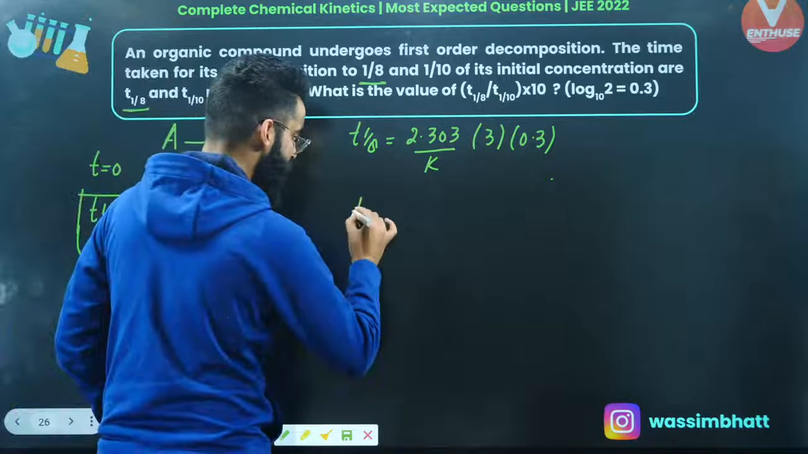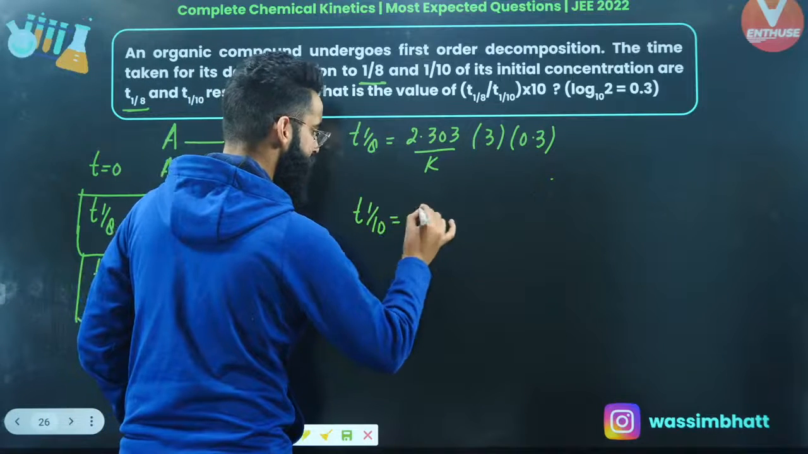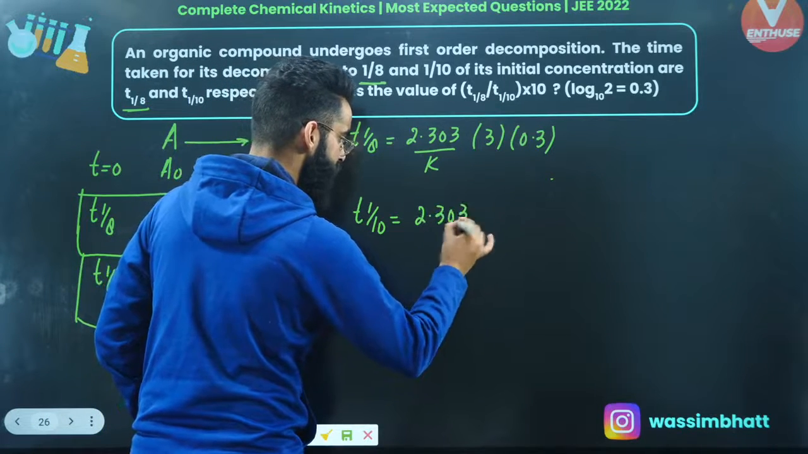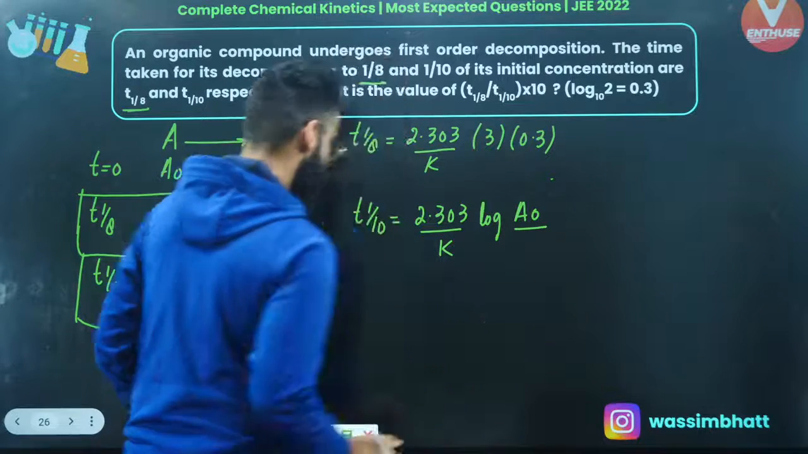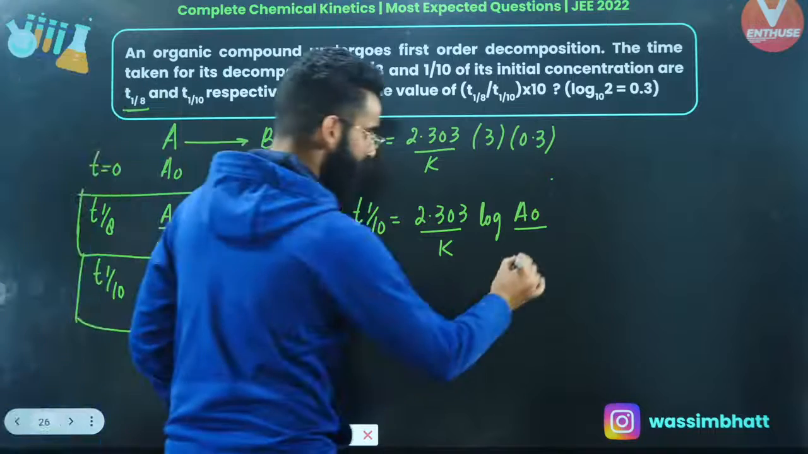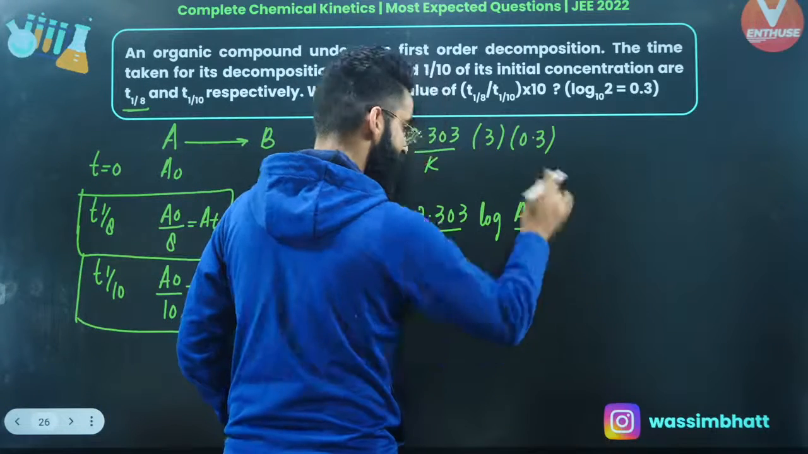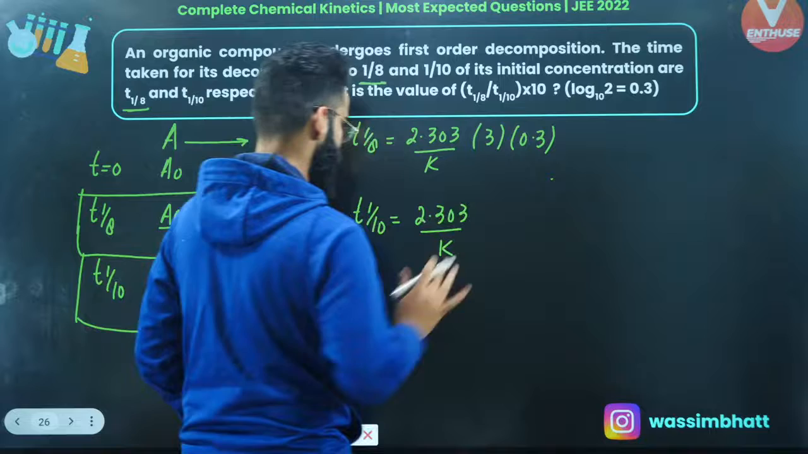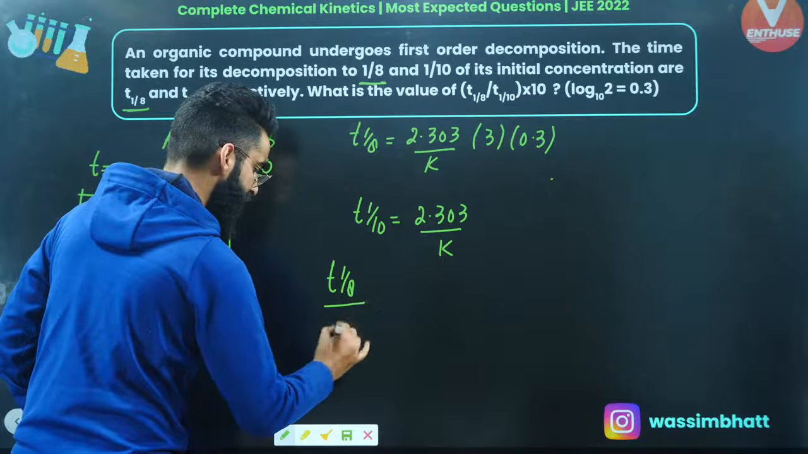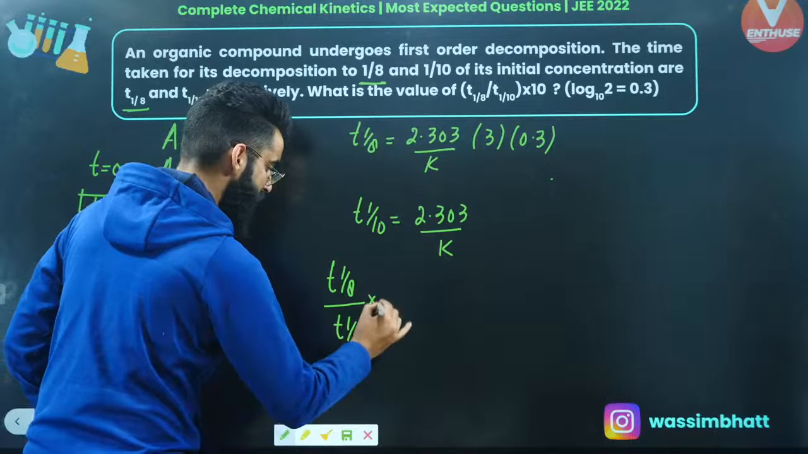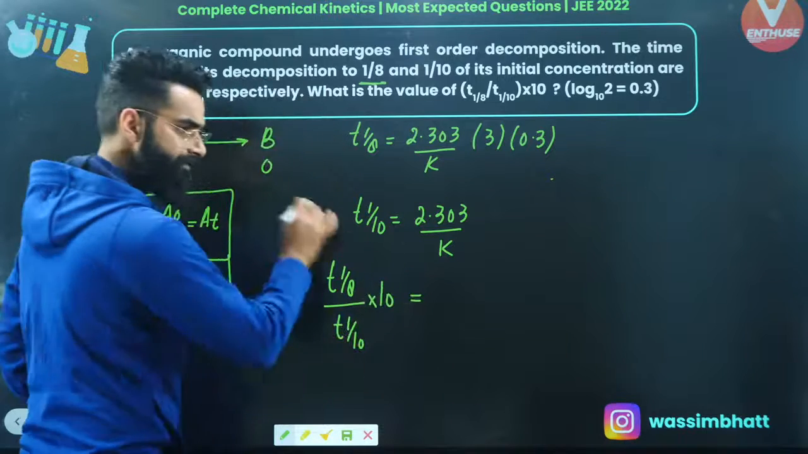Now if I write the integrated rate equation for T1/10, it's going to be 2.303 divided by K, log of A0 divided by At. What is the At value now? It's A0/10, right? That 10 comes up. Log 10 is equal to 1, so nothing, right? So what I need to calculate exactly? I need to calculate T1/8 divided by T1/10 multiplied by 10. This value I need to calculate exactly, right?